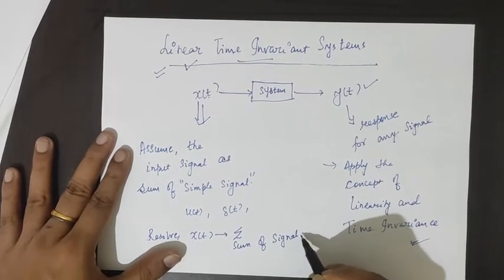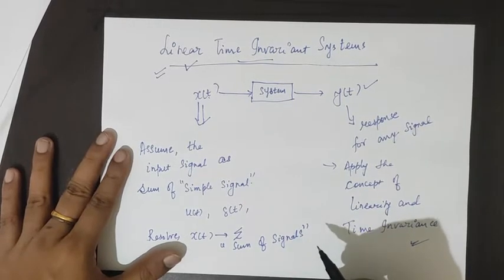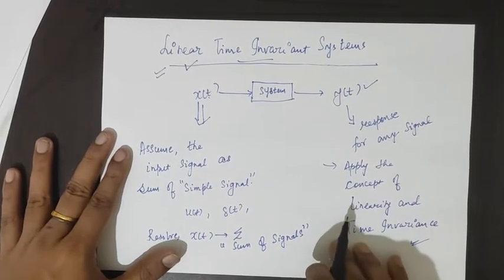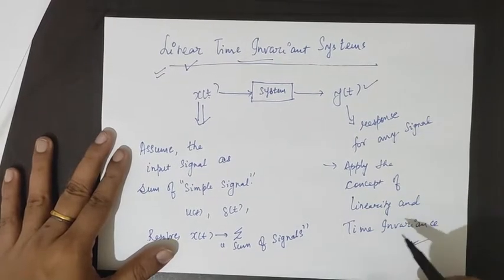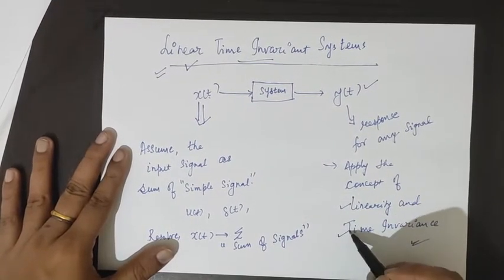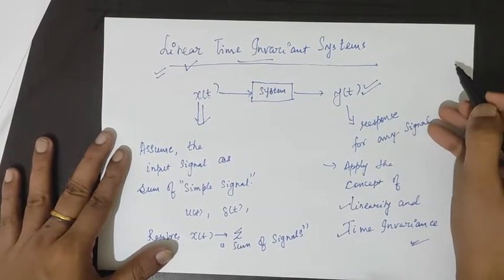We will see how we will do that. And then we will apply the concept of linearity and time invariance to obtain the response of the signal.